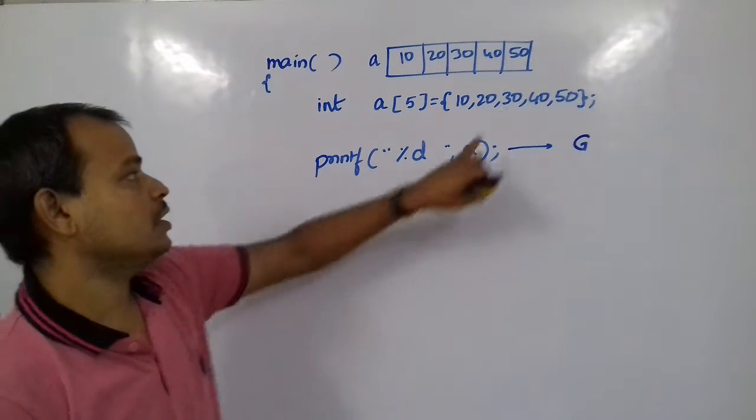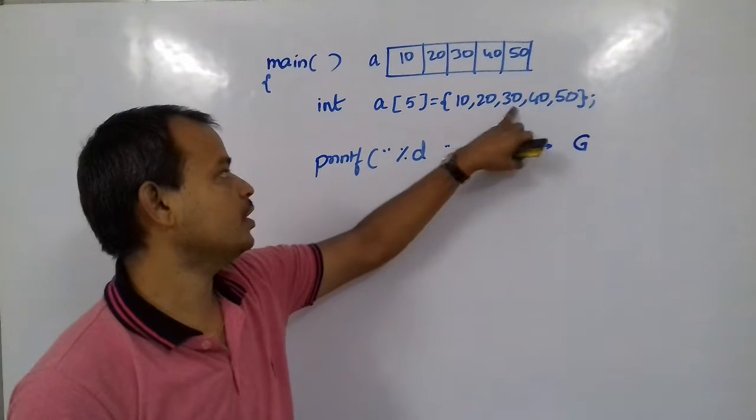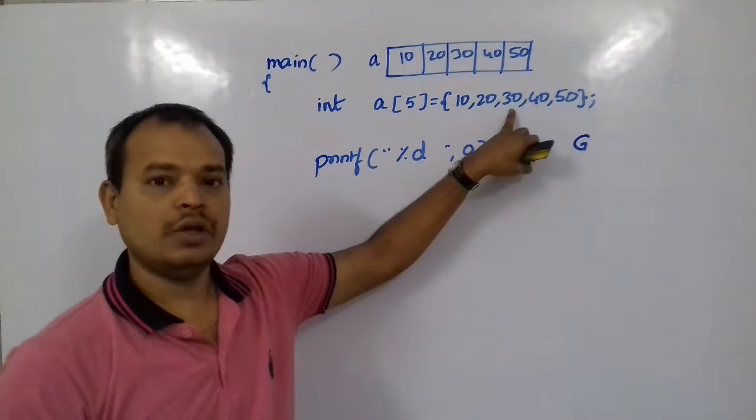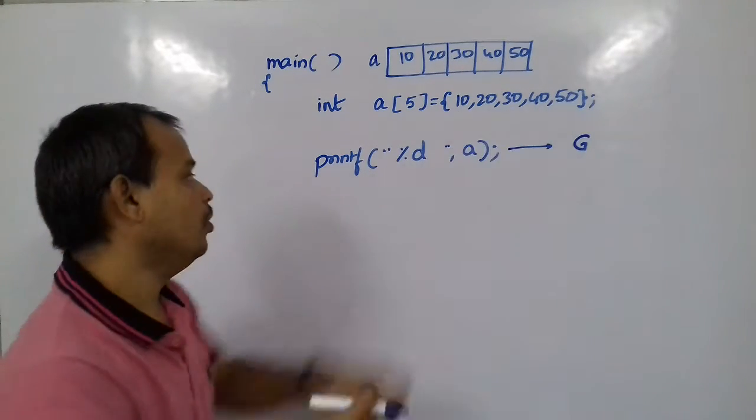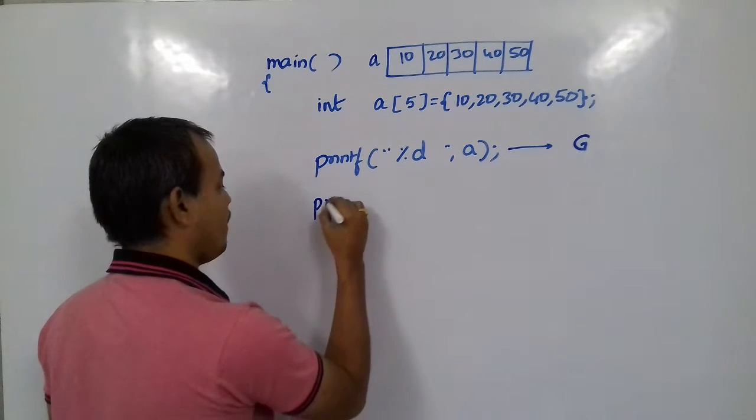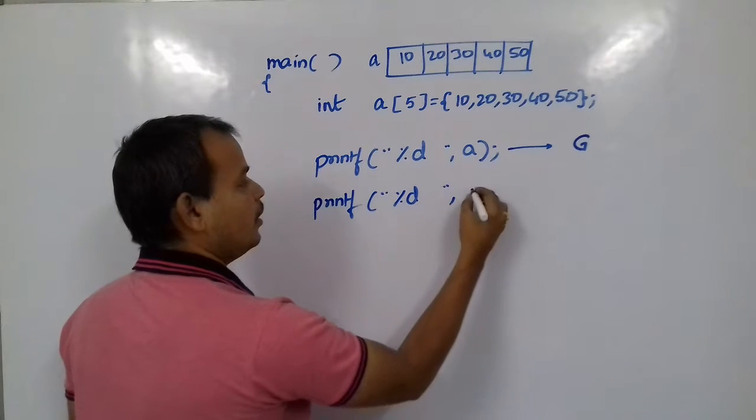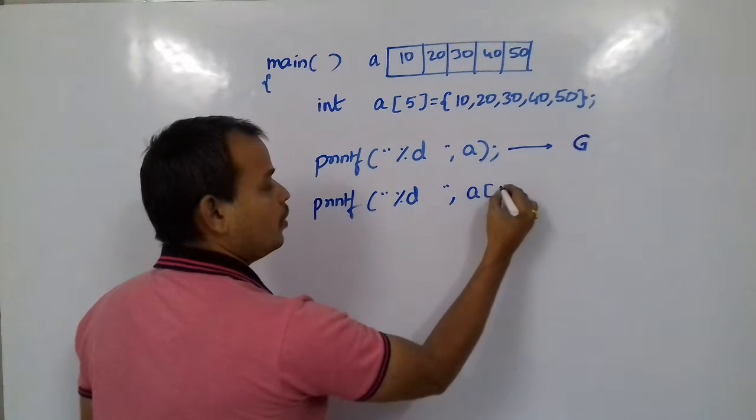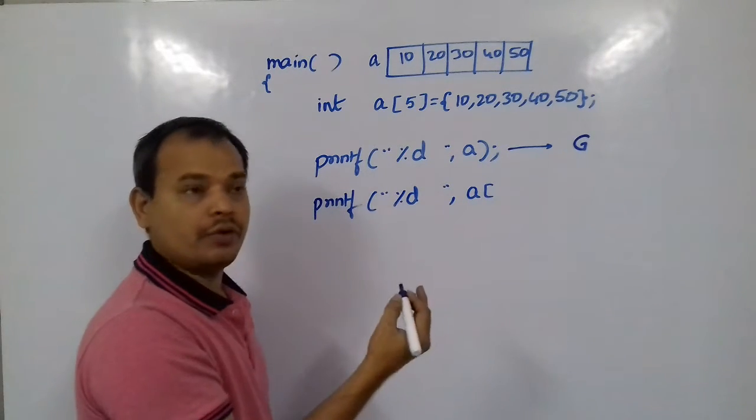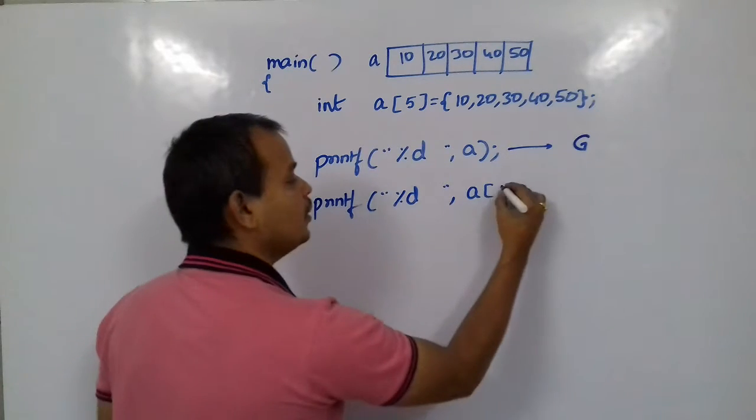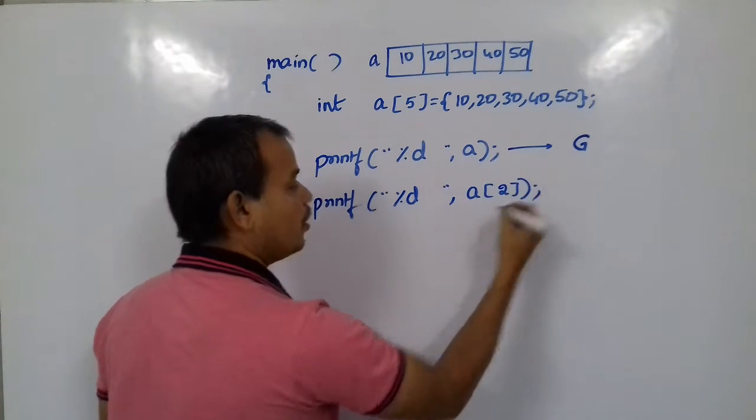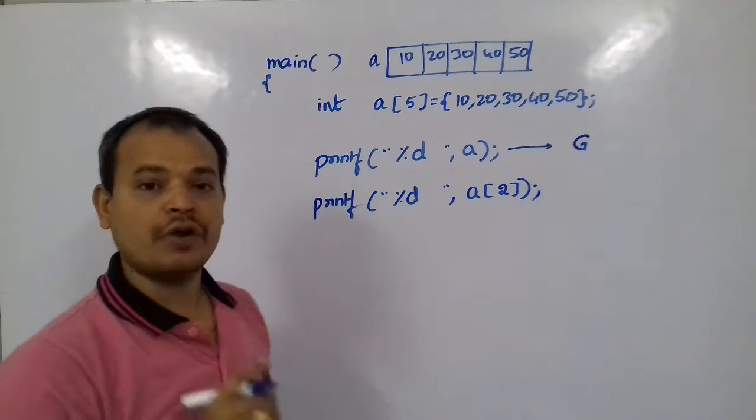But what I want is this third value: 10, 20, 30, 40, 50. This is the third value. So if I want to print the third value, what I should use is print %d a of what we want? We want the third value. When you want the third value, you mention 2 here because the location numbers start from 0 but not from 1.